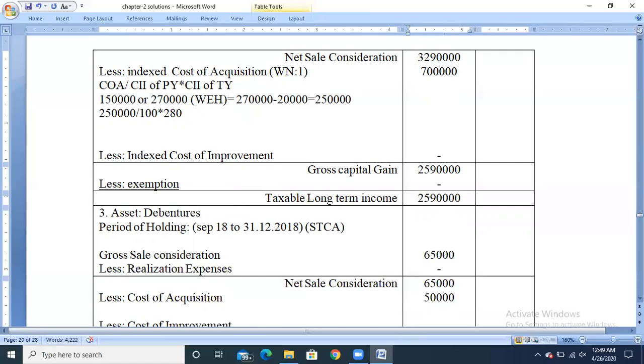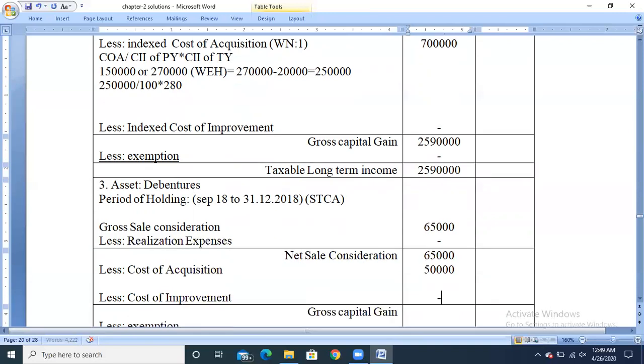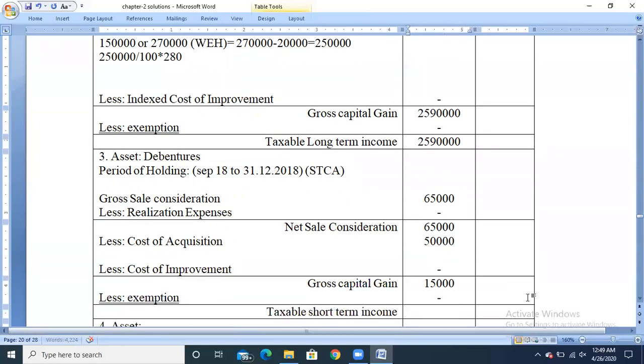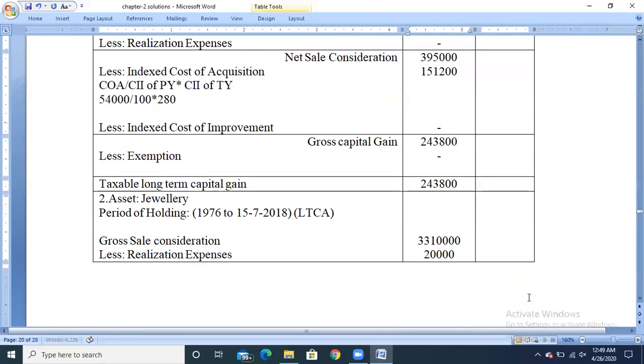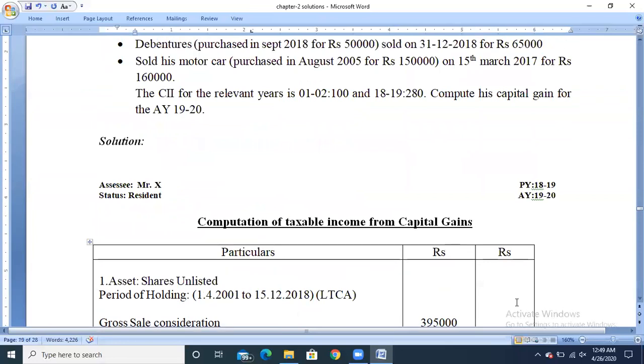Now, since they have not given the additions information, the balance amount is rupees 50,000, that is gross capital gain, and no information about the exemption, so the balance amount rupees 50,000 will be the taxable short-term income. And last, we have the fourth asset sold, which is a motor car.